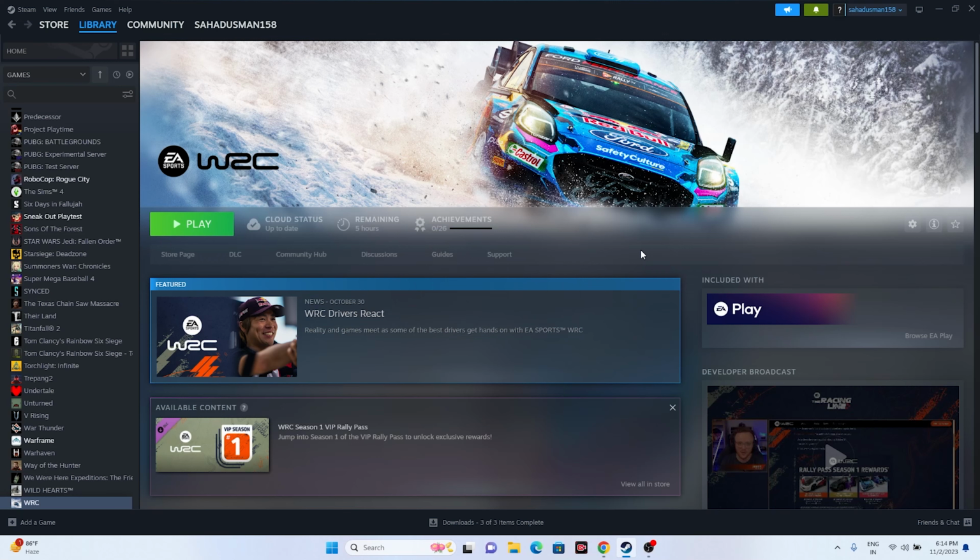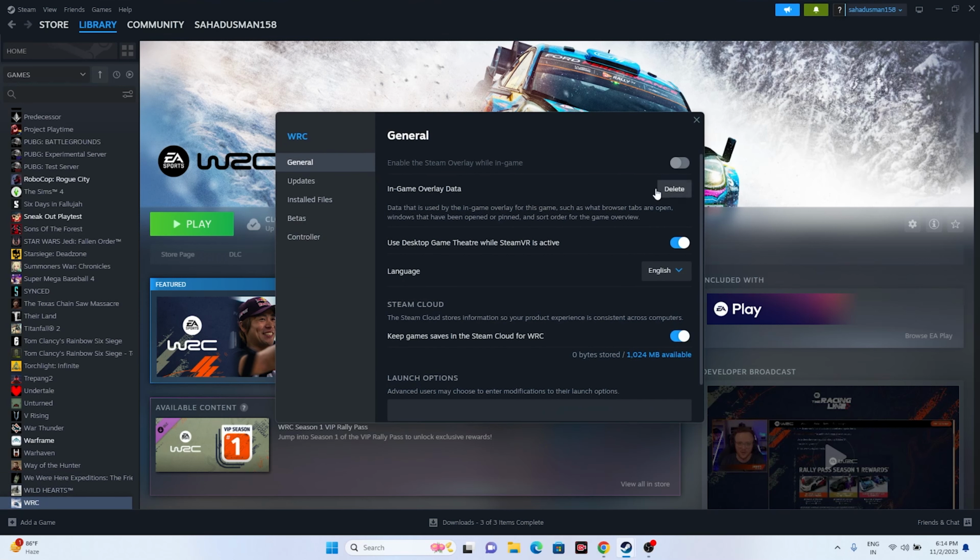Next one is we just need to disable the Steam overlay. So just go over here in the game, right click, go to the properties, make sure if they enable the Steam overlay, turn it on. We have to turn this off, try launch the game.